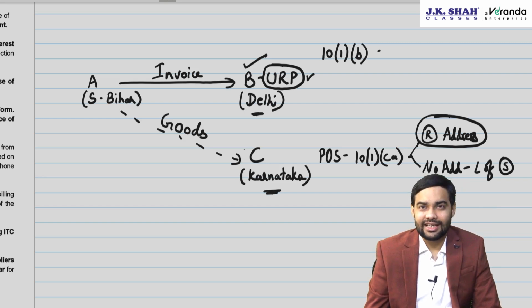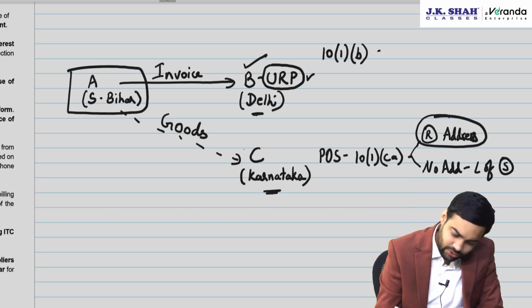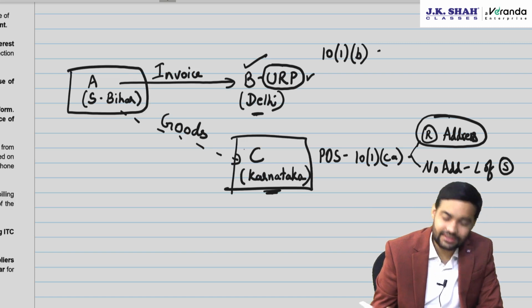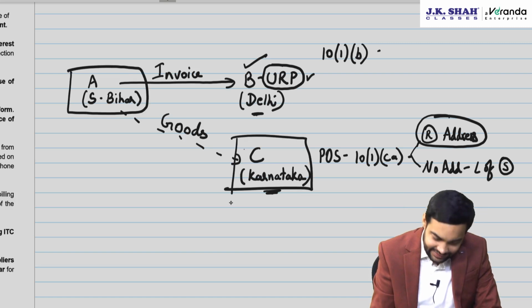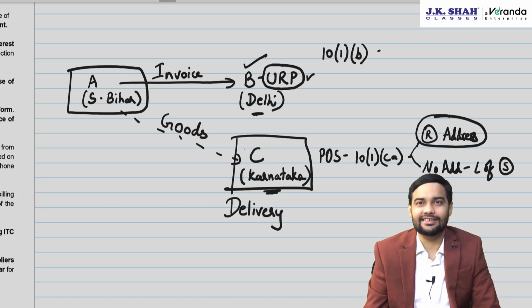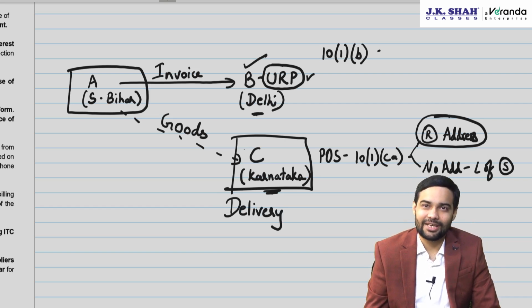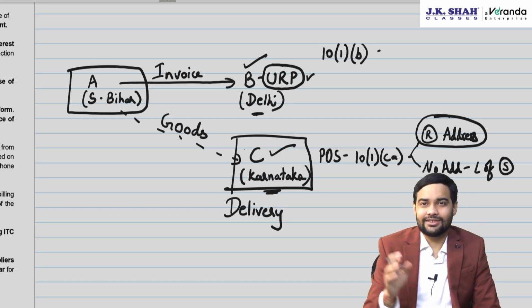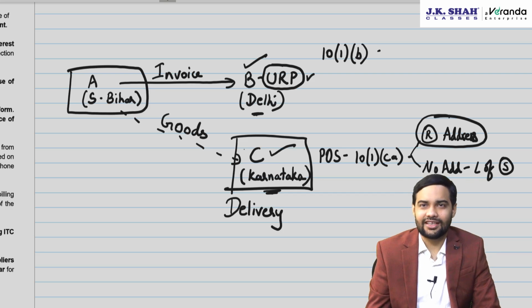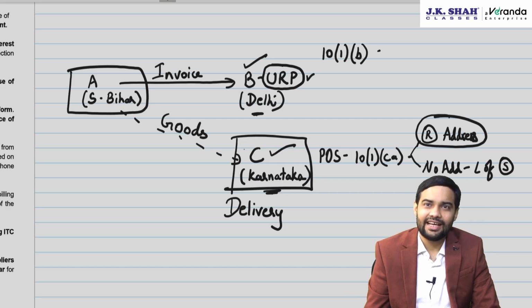CBIC has given a direction that the person who is billing, that is the supplier, should use the address of C because that is the address of the recipient. So wherever the delivery is happening, that will be regarded as the address. Karnataka would be the place of supply, so that Karnataka gets half share of this IGST, though the billing is happening to a person in Delhi.